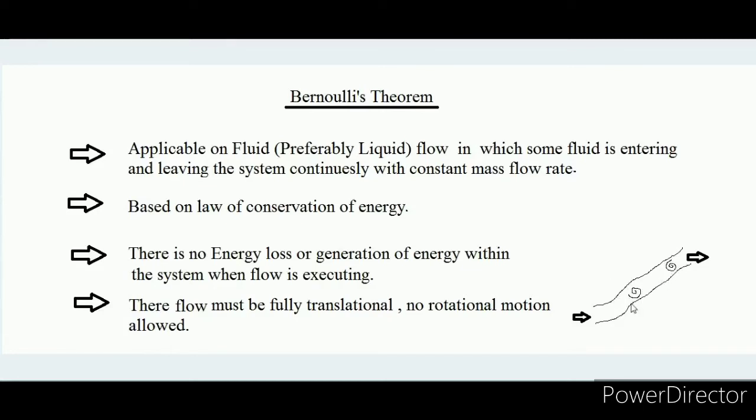This must not happen. When flow is executing, it must be fully translational, with no rotational component. The reason is that when rotational motion happens, some amount of energy gets accumulated in the form of rotational energy.